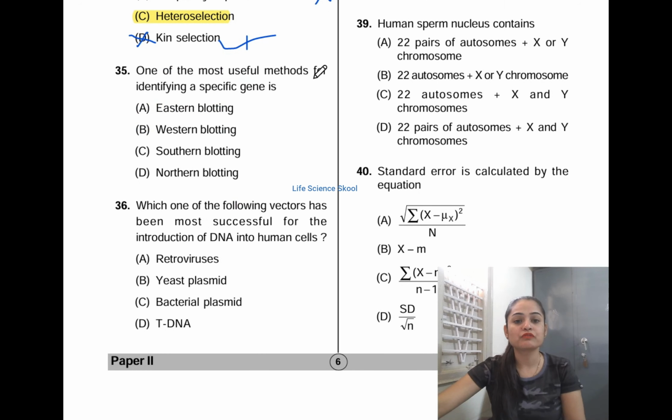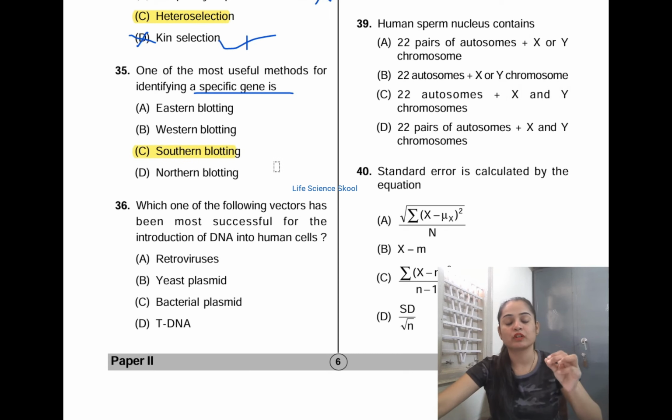One of the most useful methods for identifying a specific gene is: option A Eastern blotting, option B Western blotting, option C Southern blotting, option D Northern blotting. Which one is the very useful method to identify a specific gene? First, we will solve one by one. Southern blotting, option C is the correct answer. Southern blotting is the one which helps identify the specific gene, because Southern blotting helps in finding specific DNA.